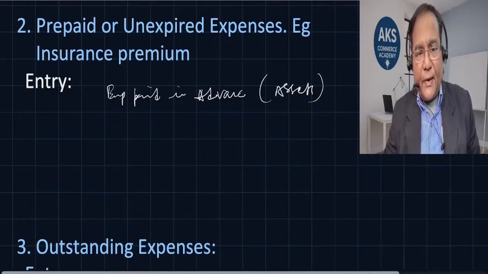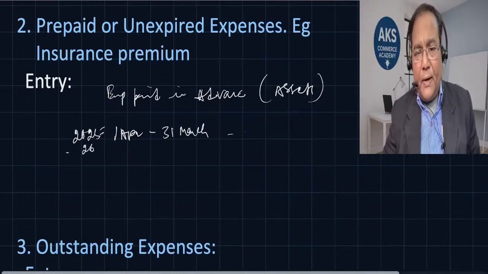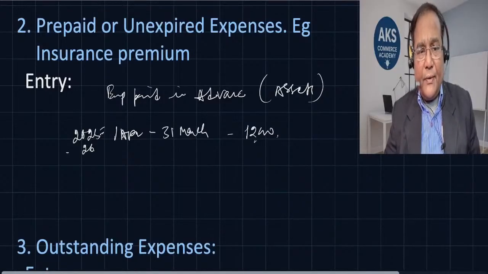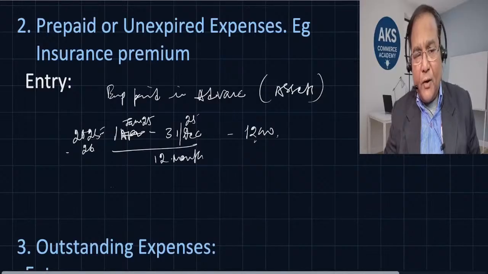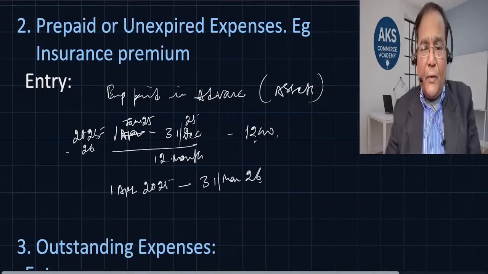So let us say 1st April to 31st March 2025 and 6. Premium paid is, let's say, 12,000. Now we are closing the book, for the period, let's say 1st January to 31st December. So 1st January 25 to 31st December 25, 12 months, but our accounting period begins from 1st April 25 to 31st March 26. And when we are closing the book, what we have seen is that